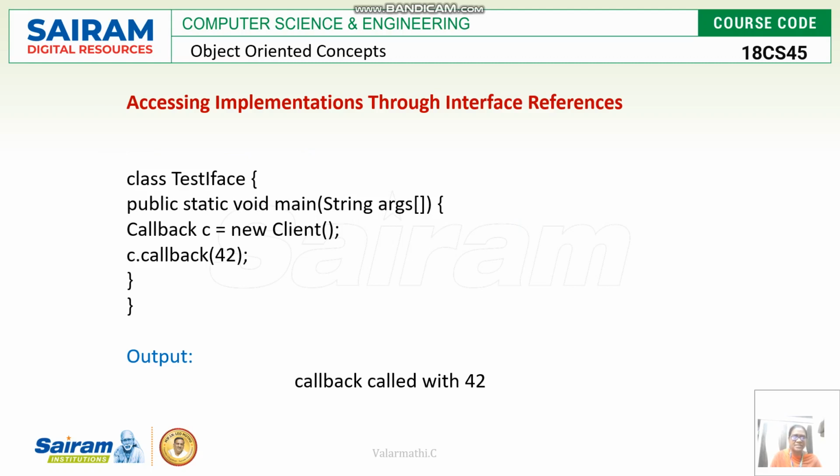So for that, class TestIface is used, and public static void main is called. That is, the main method is called. Here Callback is the class name. It uses c is equal to new Client. So using the c object, the callback method is called with the value 42. That means it will display the output "callback called with 42".